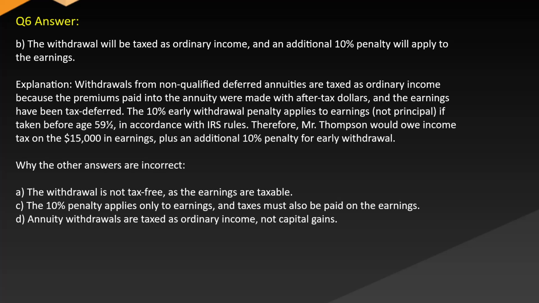Answer: B. The withdrawal will be taxed as ordinary income and an additional 10% penalty will apply to the earnings. Explanation: withdrawals from non-qualified deferred annuities are taxed as ordinary income because the premiums paid into the annuity were made with after-tax dollars and the earnings have been tax deferred. The 10% early withdrawal penalty applies to earnings, not principal, if taken before age 59½ in accordance with IRS rules. Therefore, Mr. Thompson would owe income tax on the $15,000 in earnings, plus an additional 10% penalty for early withdrawal, while the other answers are incorrect.